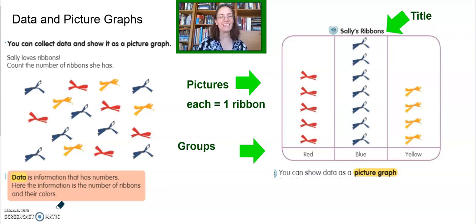So data is information that has numbers, and it's super important to us in our modern internet-connected lives because one of the things that all the different sites and programs that you might visit or use online do is collect data, mountains of it, huge amounts. Millions and billions and trillions of pieces of data.